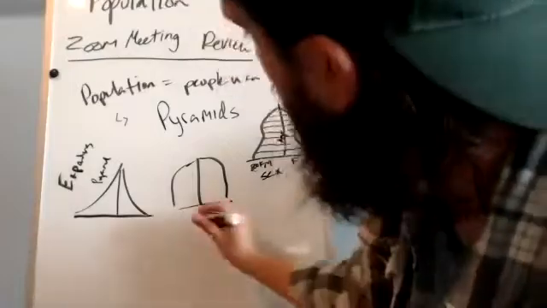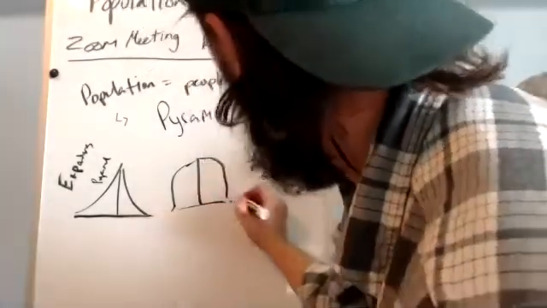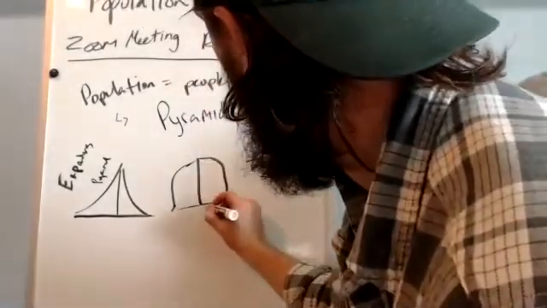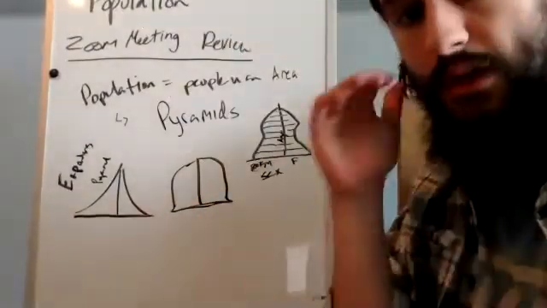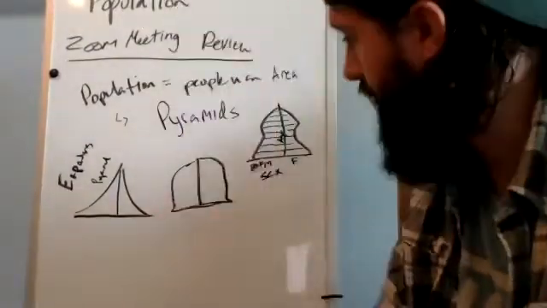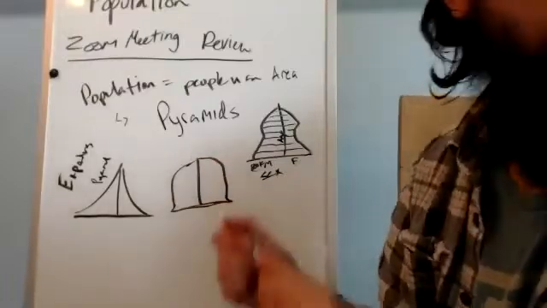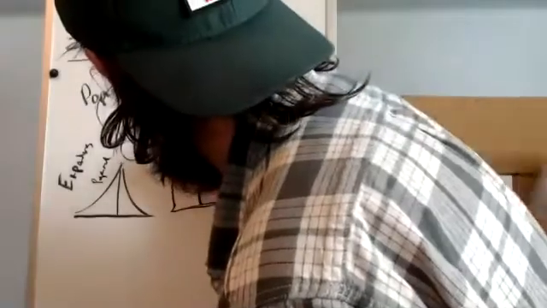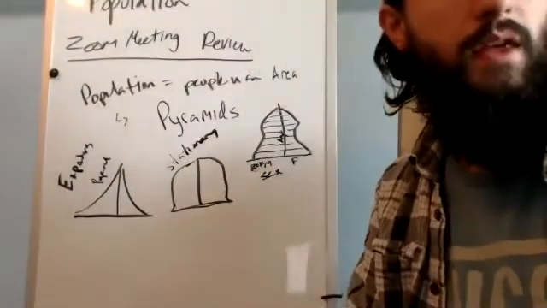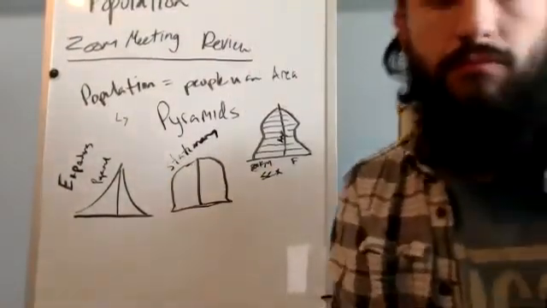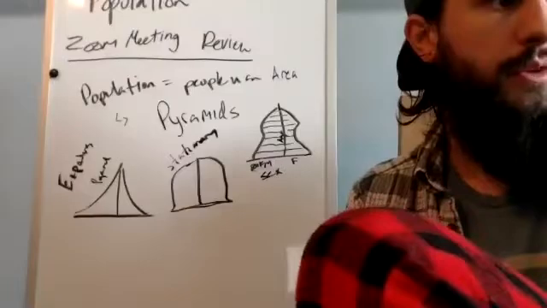Maybe things change, and it used to be really bad to be in that country, but things are starting to get better. Your population growth might go up a little bit, but look at that. Pretty much everybody's living to be an adult and living into their old age. That's going to be a stationary pyramid. It's more rectangular. Pretty much all the groups are going to be pretty similar in size.